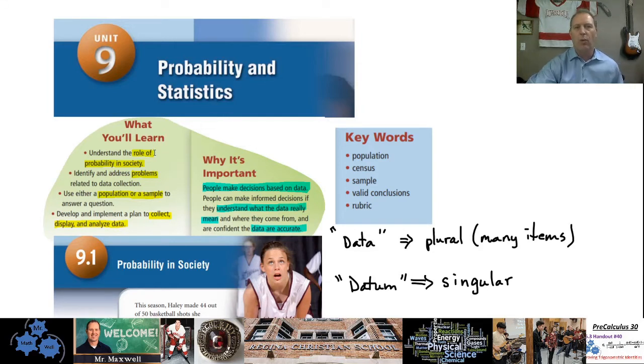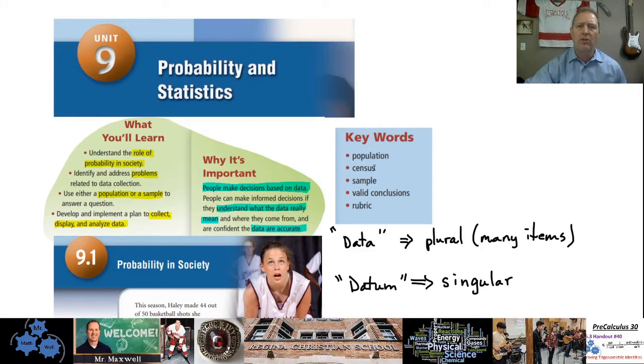So what is the role of probability in society? Like, how is that applicable to our real life? And we're going to address problems with data collection. We're going to talk about the difference between a population and a sample. And we're also going to plan to collect, display, and analyze data in some sort of survey or something. Your teacher may be asking you to do something like that. So we'll go over what you should be looking at there.